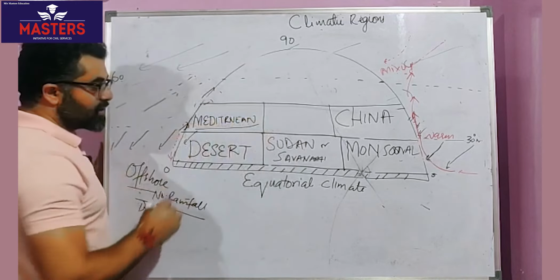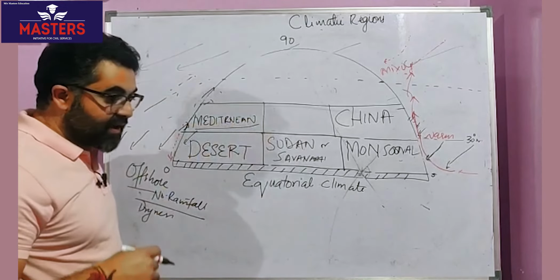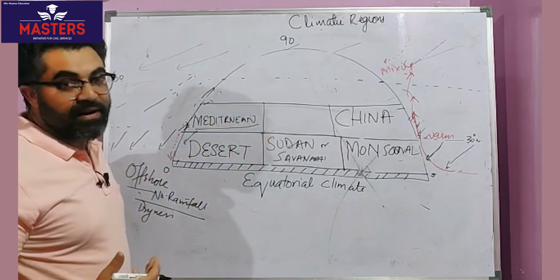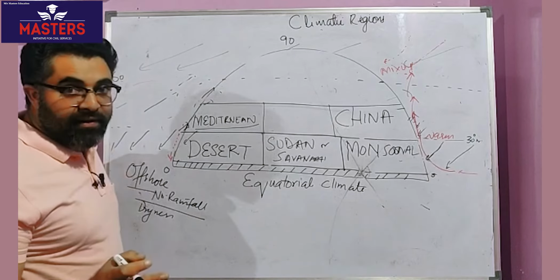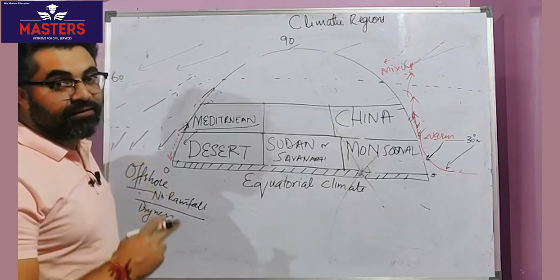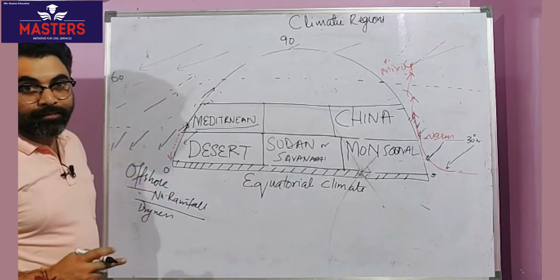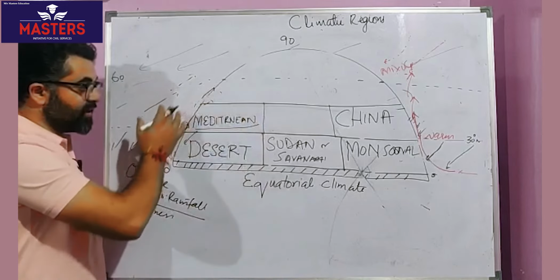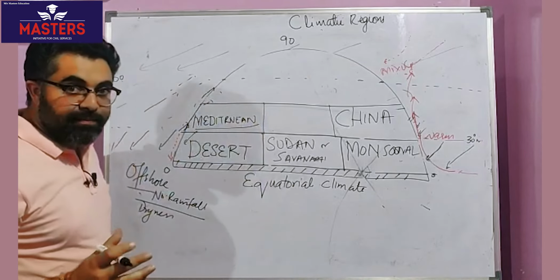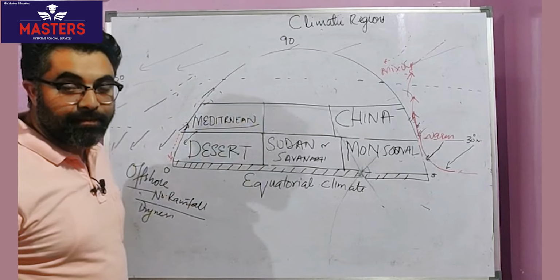Mediterranean region. So what type of climatic condition is this? Mediterranean type of climatic condition. Summers remain dry, winters receive rainfall. I hope it is clear. Shifting of westerlies will cause rainfall in the Mediterranean coast. So we use the term Mediterranean climatic condition here.